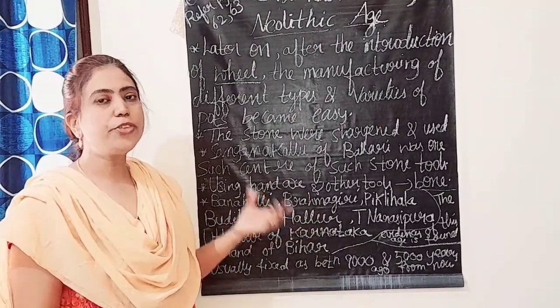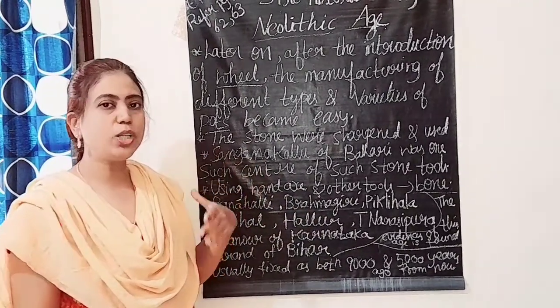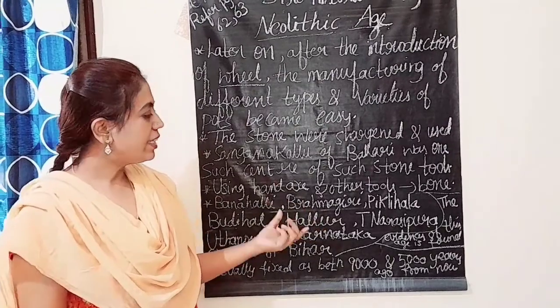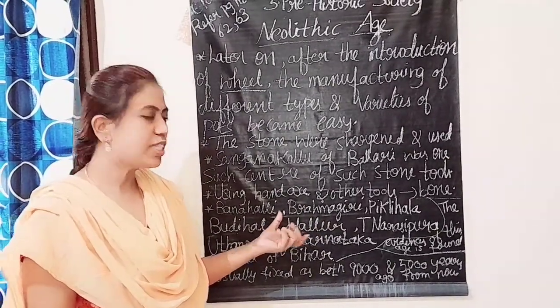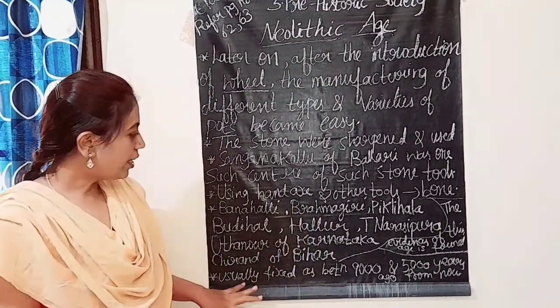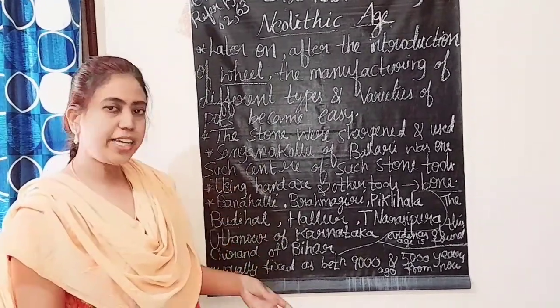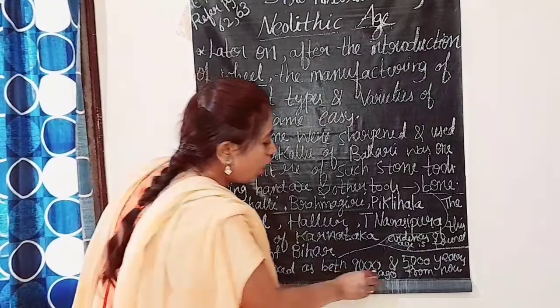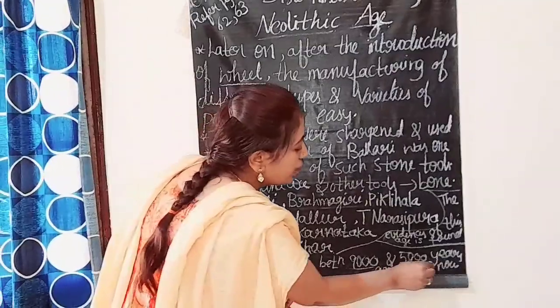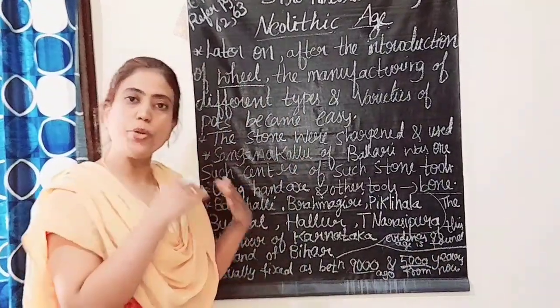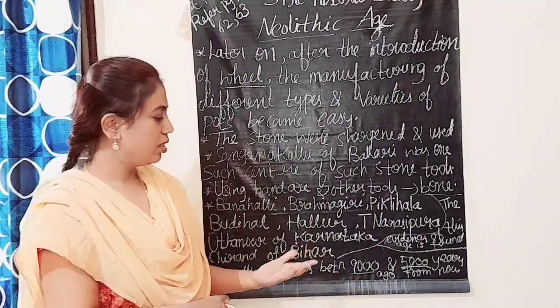The evidence of Neolithic age people, how they lived and what they were using. This type of evidence we have found in these places. And the Neolithic age is fixed between 9,000 and 5,000 years ago, counted from now. That much old. Understood?